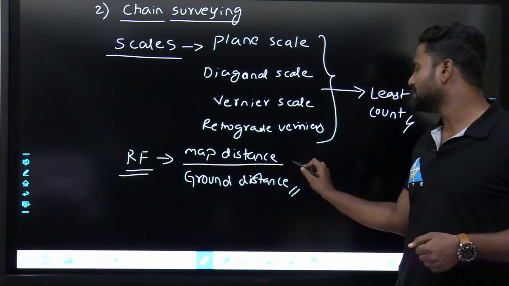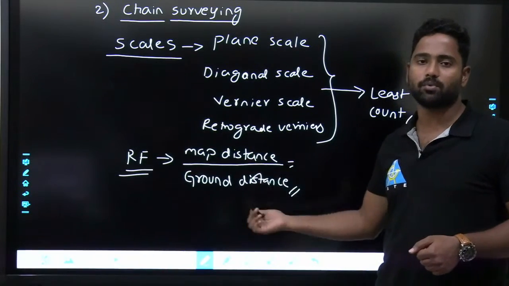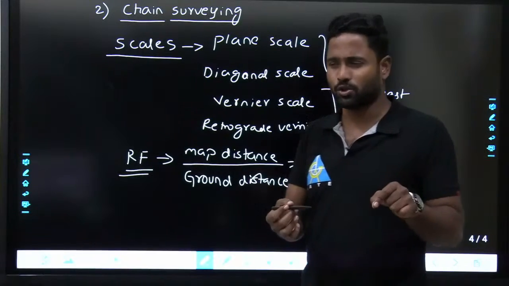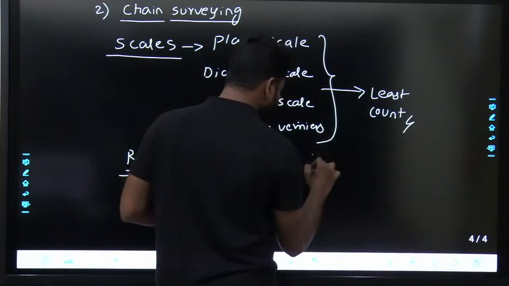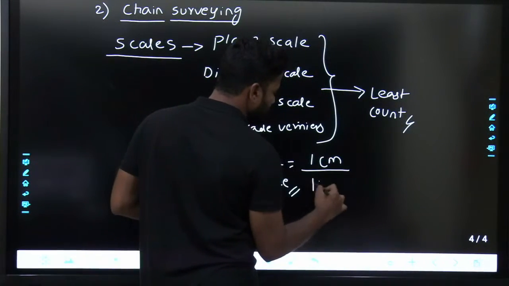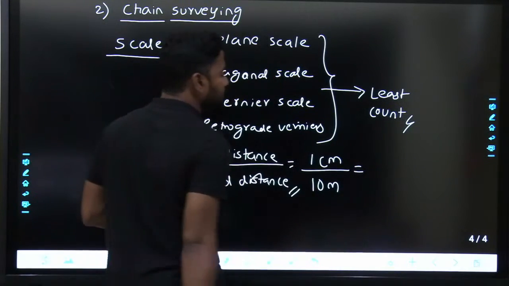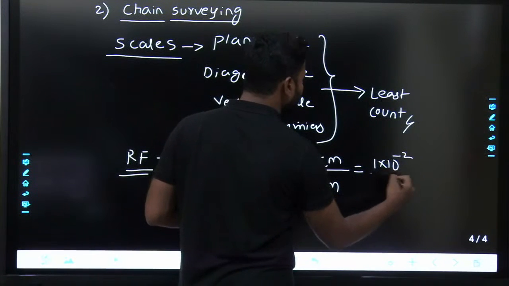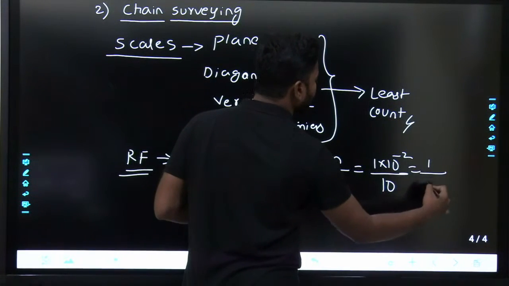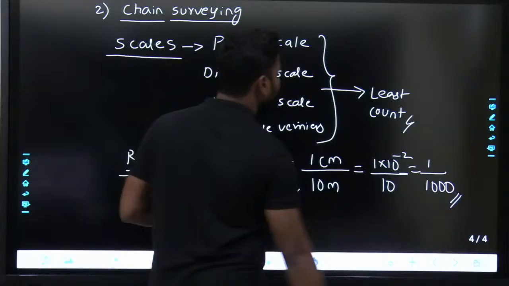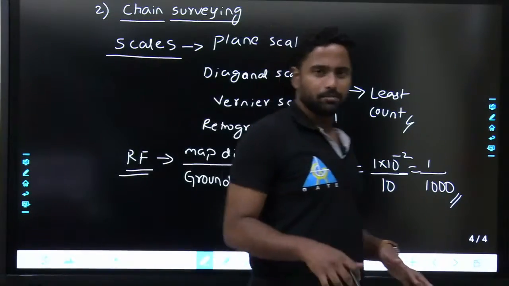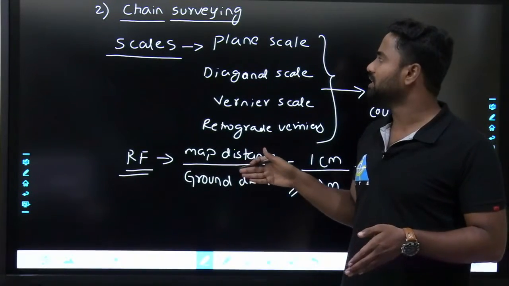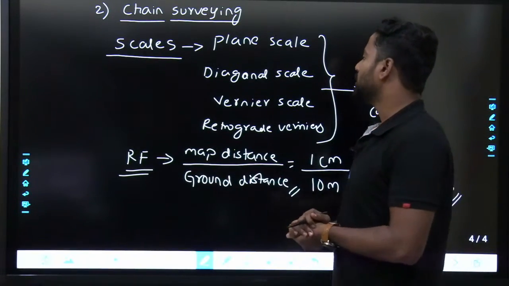Indirectly this is also called scale, map distance upon ground distance. If the ground distance is 10 meters, we will generally show it as 1 centimeter. So 1 centimeter upon 10 meters will be your representative fraction or scale. That would be indirectly 1 into 10 to the power of minus 2 upon 10, that is 1 upon 1000. Okay. So this is representative fraction, and these are the types of scales that we are going to see in chain surveying.